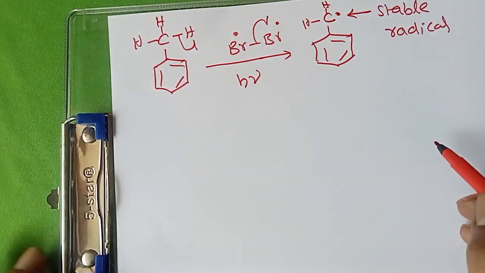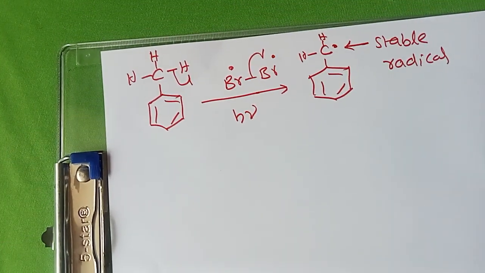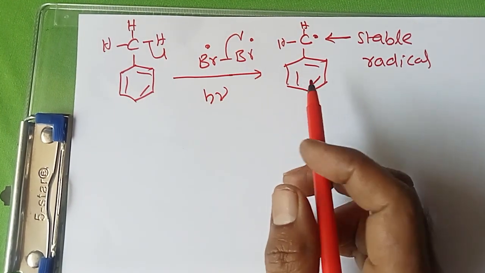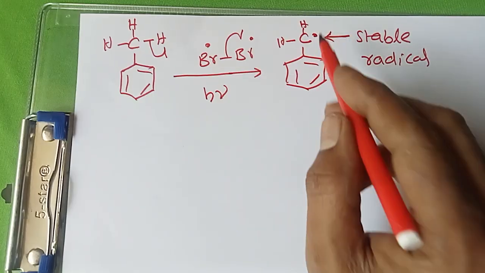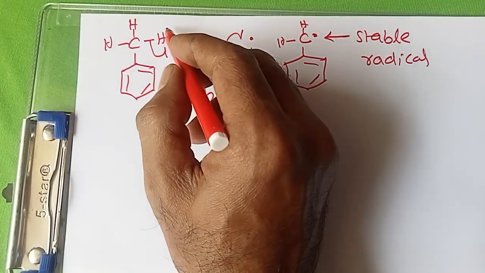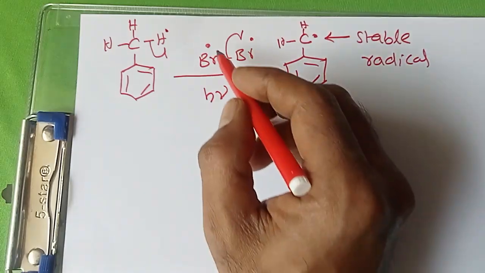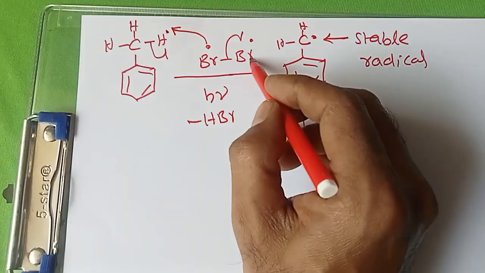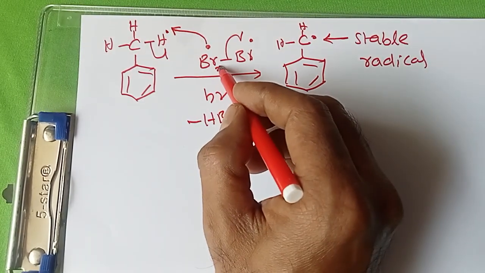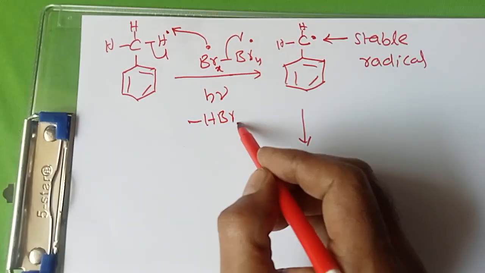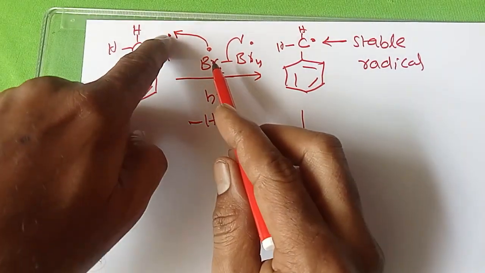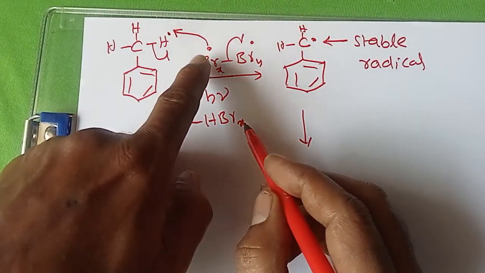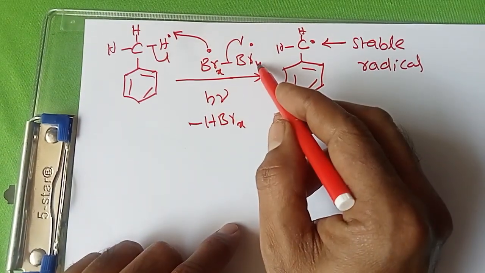So generally in organic chemistry, stable radical intermediates are formed. Stable radicals are preferable in organic chemistry. So after formation of this radical, here hydrogen radical, one bromine radical attaches here, HBr is eliminated. Then one bromine radical is there. For example, this hydrogen, bromine X, this bromine Y. So bromine X attached to this hydrogen, HBr X is eliminated, and Y bromine radical is present.